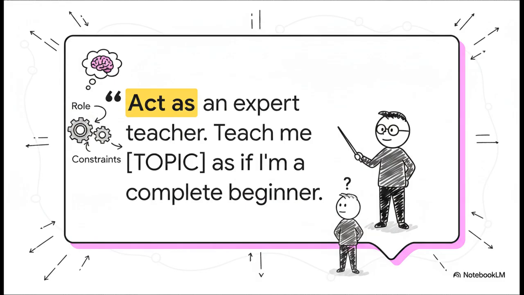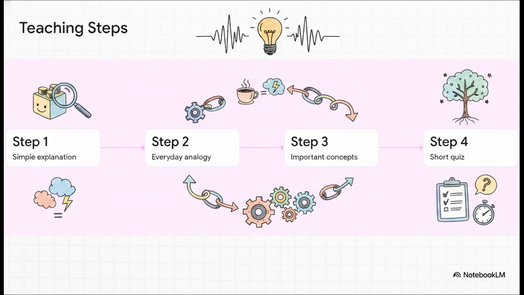Now, what's really interesting about this is how perfectly it utilizes the role and constraints from our universal formula. You're explicitly telling the AI to drop the robotic encyclopedia act and meet you exactly where your knowledge level is at. And just look at this brilliant learning progression. Step 1 starts with a simple explanation, followed by Step 2, an everyday analogy, then Step 3, teaching the important concepts in order, and finally Step 4, finishing up with a short quiz. By literally walking the AI through these specific steps, it essentially guarantees you actually grasp a complex topic. You aren't being overwhelmed by a flood of jargon. Instead, you're being guided step by step, exactly like a world-class teacher would do in a real classroom.